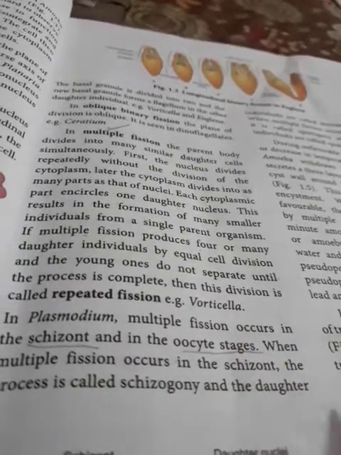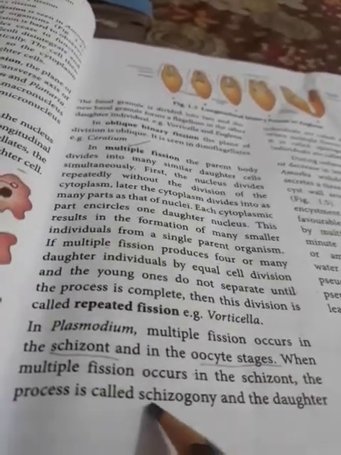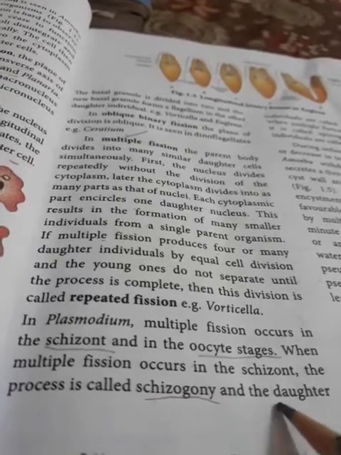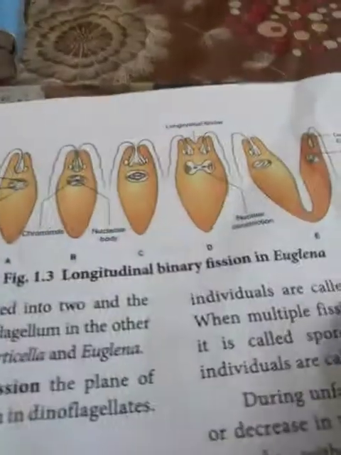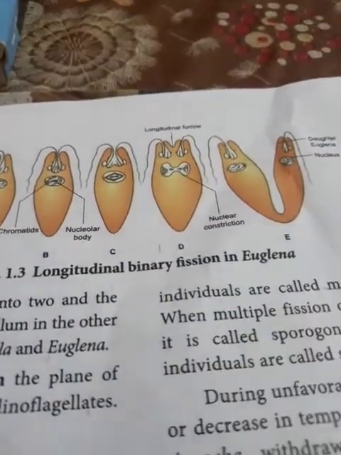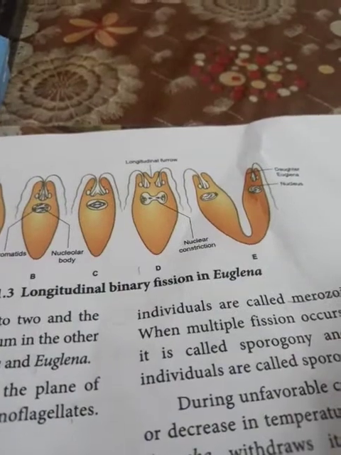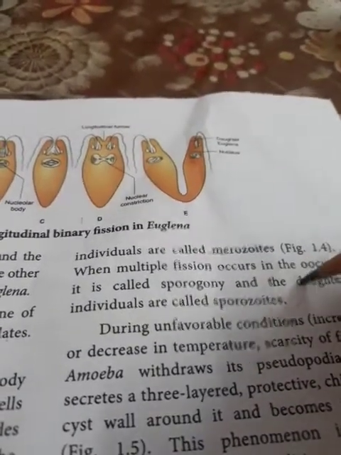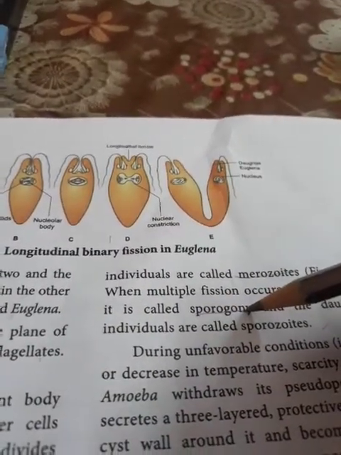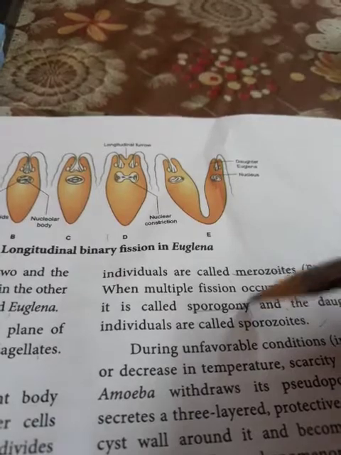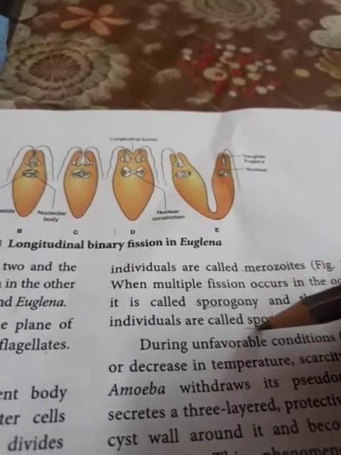When multiple fission occurs in the schizont stage, the process is called schizogony, and the daughter cells or individuals are called merozoites. So due to schizogony, the merozoites will be produced. And when multiple fission occurs in the oocyst stage, the process is called sporogony, and the young ones are called sporozoites.